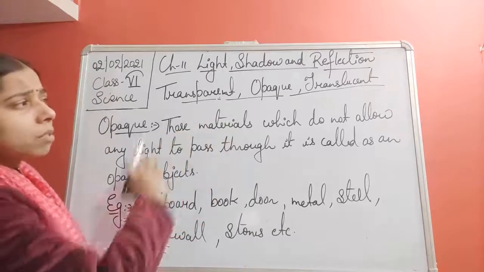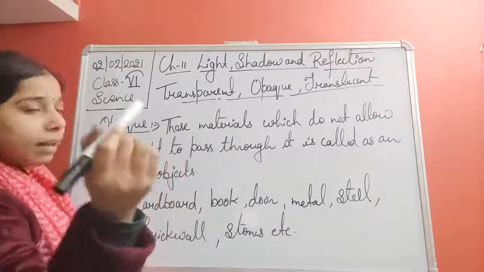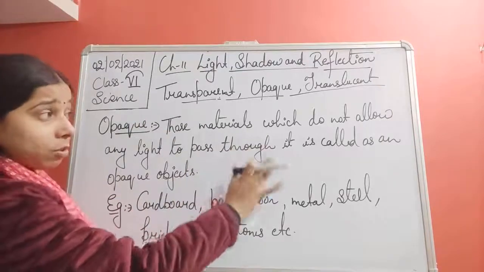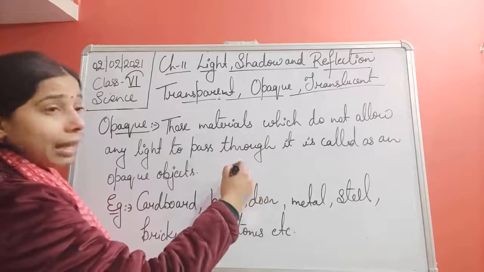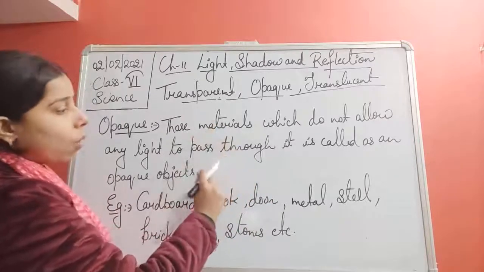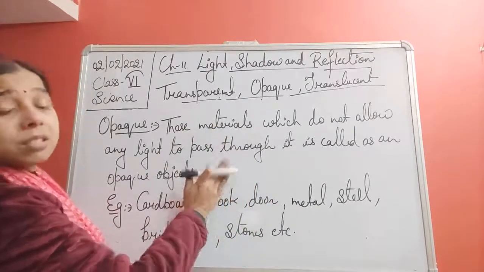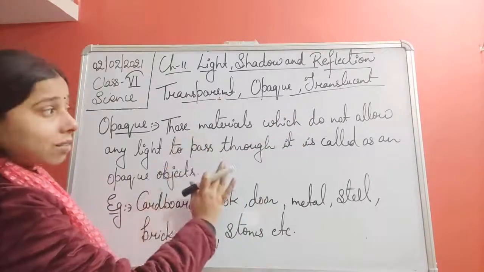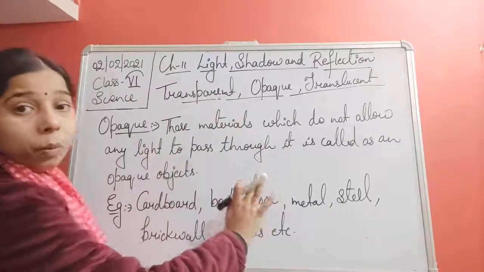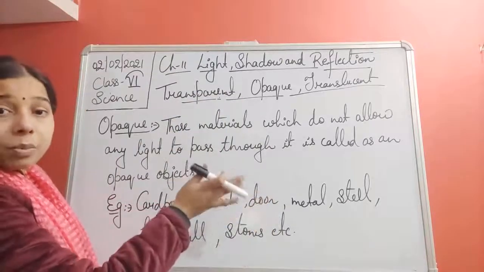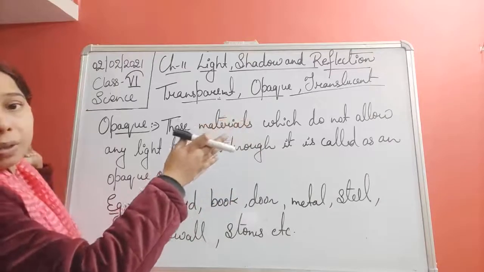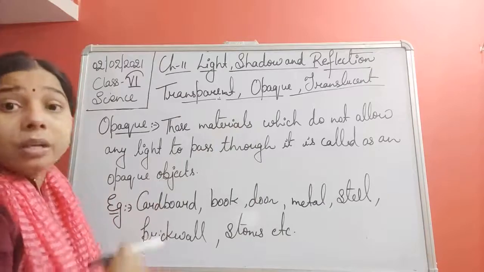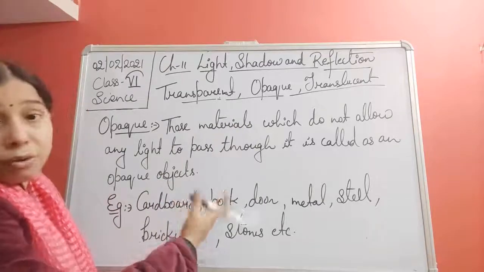Basically what happens, suppose this is a board, students, okay? When the light ray comes, it falls on it, and this board does not allow the light to pass through it. So all the light rays get reflected from this surface only, and because of that we are able to see the things on the board, and not able to see what is present behind the board, right? It is because it does not allow the light to pass through it, all the light gets reflected.